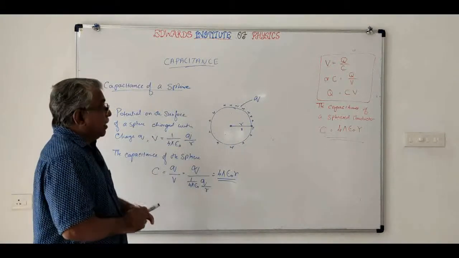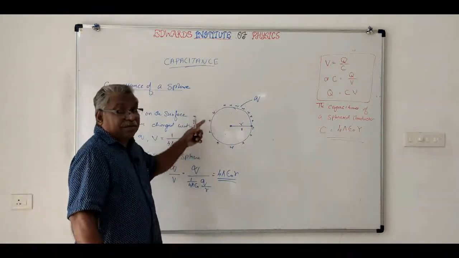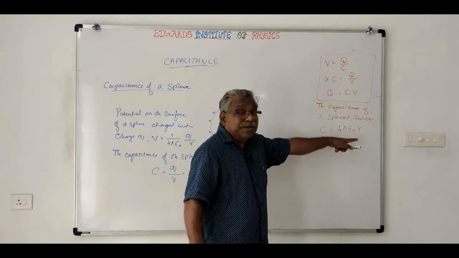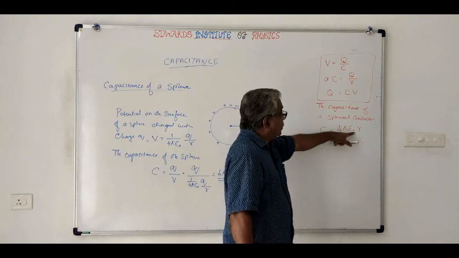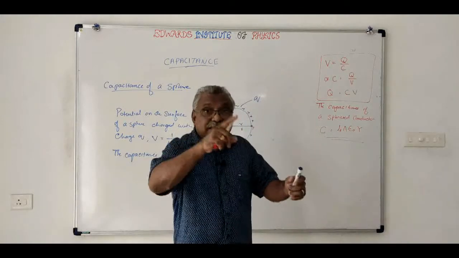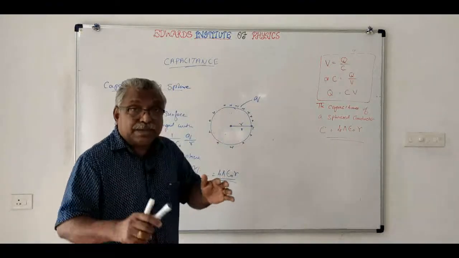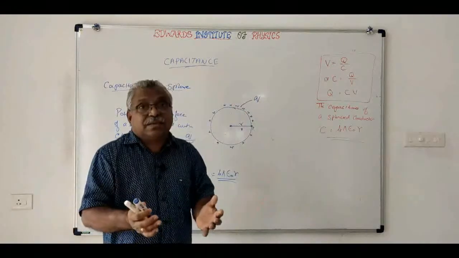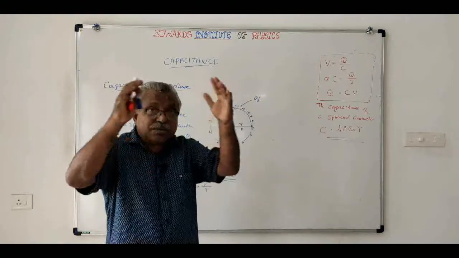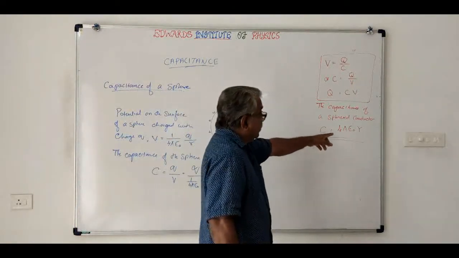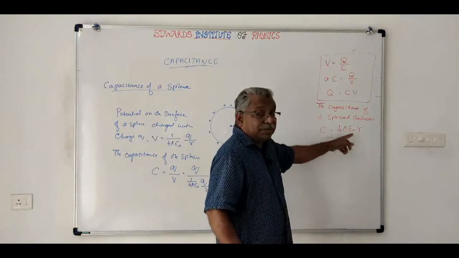That is the formula. Now here you have to see some factors. It depends only on epsilon 0 and R. R is the radius of the sphere. So that means the capacitance of a sphere depends only on its size. More the radius, more the size, more the capacitance. And if it is placed in vacuum, it will be epsilon 0.